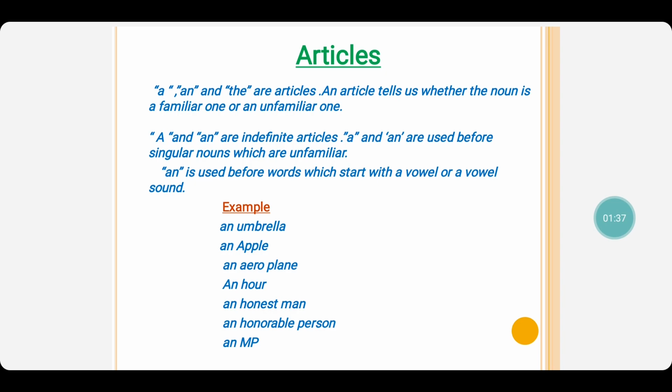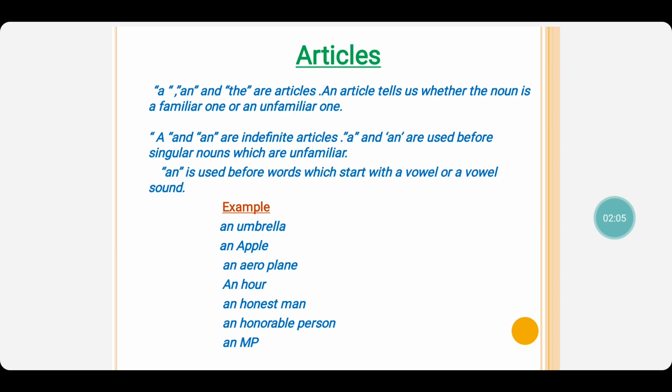An hour, look at this, H is a consonant, yet we use an because the H is silent and we pronounce it this way. An hour, the H is silent there, so because we have the vowel sound, we use an hour. An honest man, because the H here is silent, an honest man.